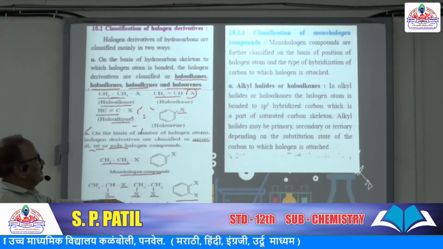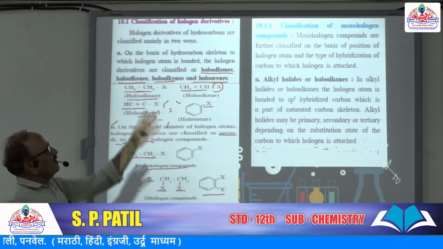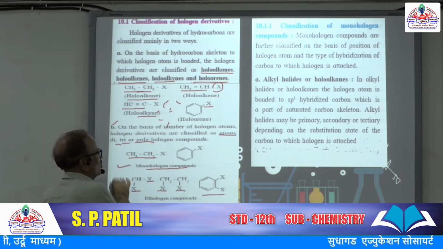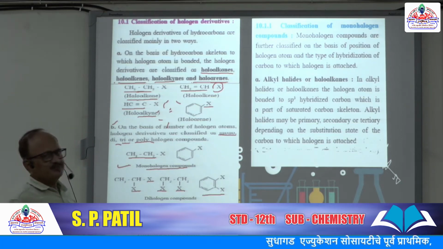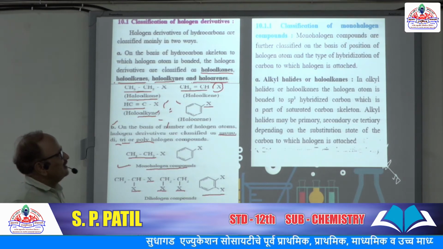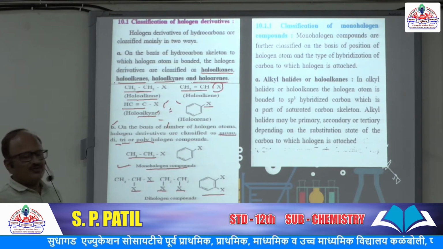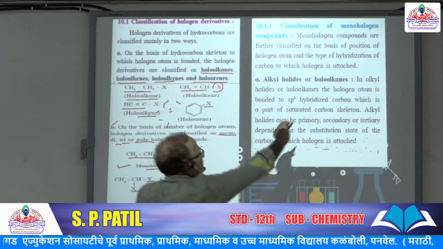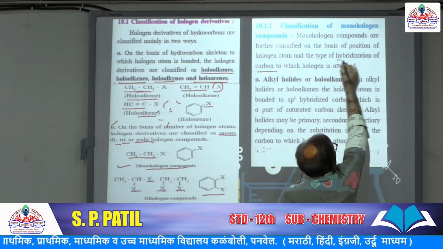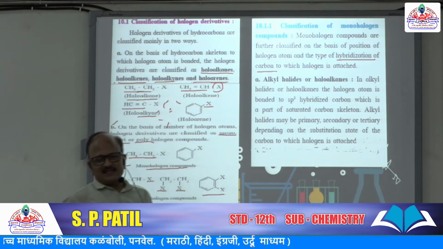So this is the idea of the two types of classification. Now we are going to see the classification of monohalogen compounds. These monohalogen compounds are further classified on the basis of the position of the halogen atom and the type of hybridization of the carbon to which the halogen atom is attached.